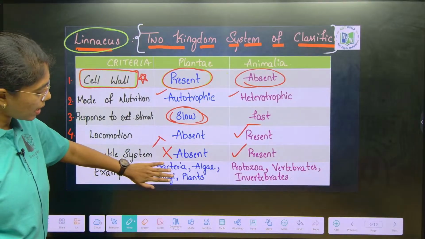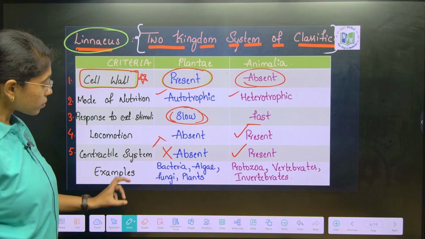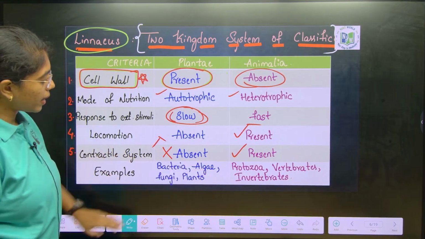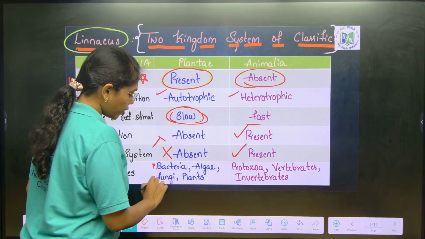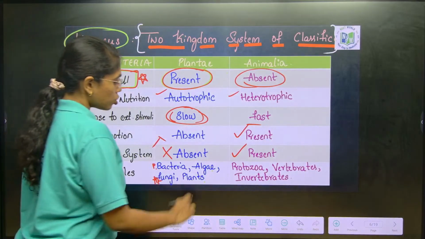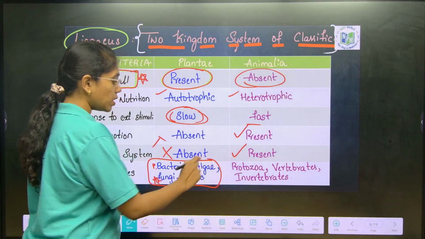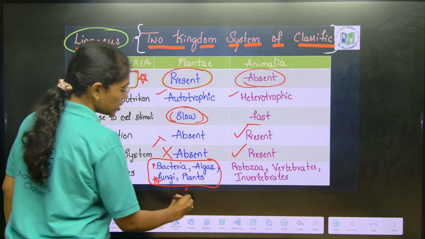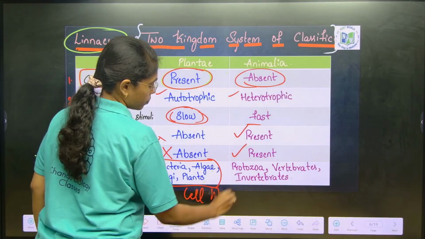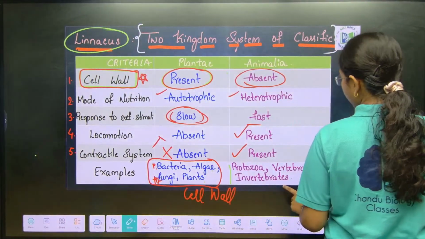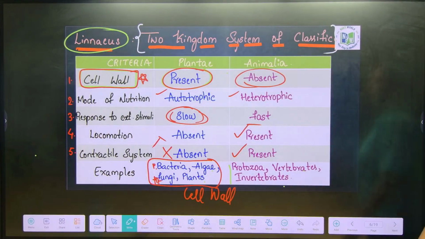If you look into the examples itself, you can easily make out: bacteria, algae, fungi, plants. Bacteria is what? Prokaryotic. Fungi nutrition is heterotrophic. Algae and plants are autotrophic in nutrition. All these organisms, with this much diversity, are placed under Plantae only because they are having cell wall. Animalia: protozoans, vertebrates and invertebrates are placed under Animalia. Got it? This is about two kingdom system of classification.